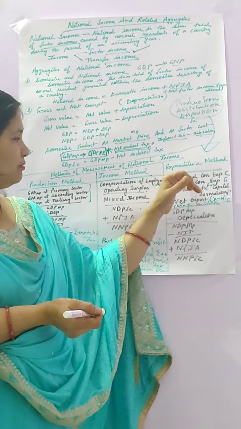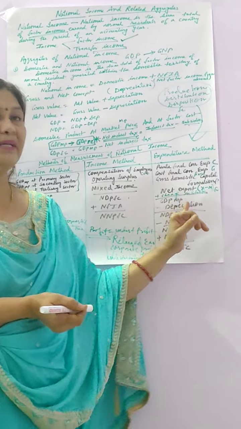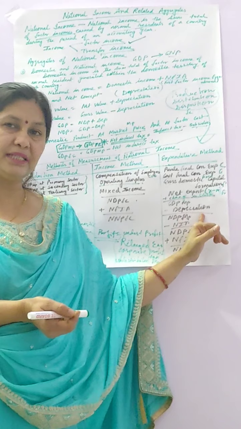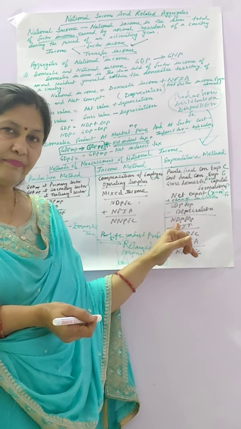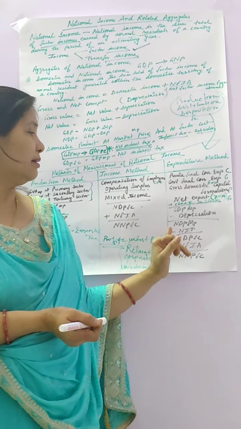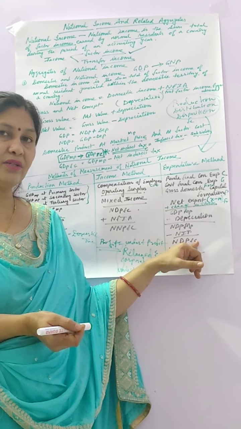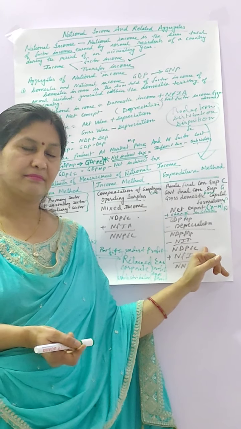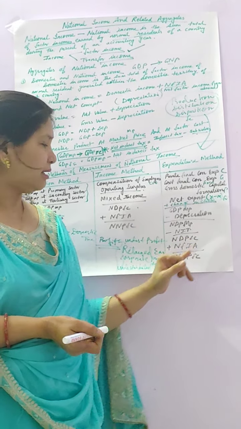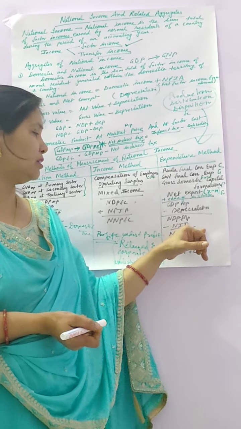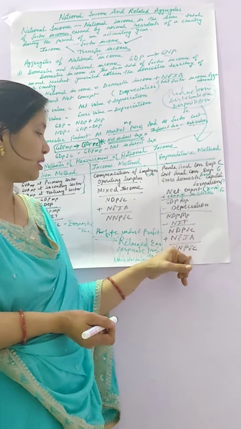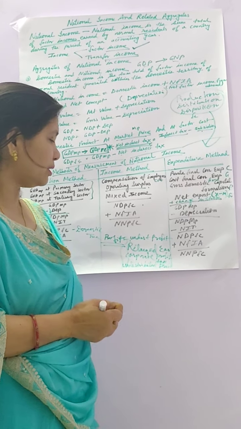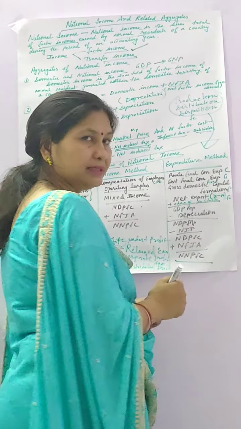When you have taken all four expenditures, it is known as GDP MP, gross domestic product at market price. When you exclude depreciation, it becomes NDPMP, net domestic product at market price. To convert market price into factor cost, you have to exclude net indirect tax, then it becomes NDPFC. To make it national income, you have domestic income and you have to include NFIA, net factor income from abroad, so it becomes NNPFC, that is national income.